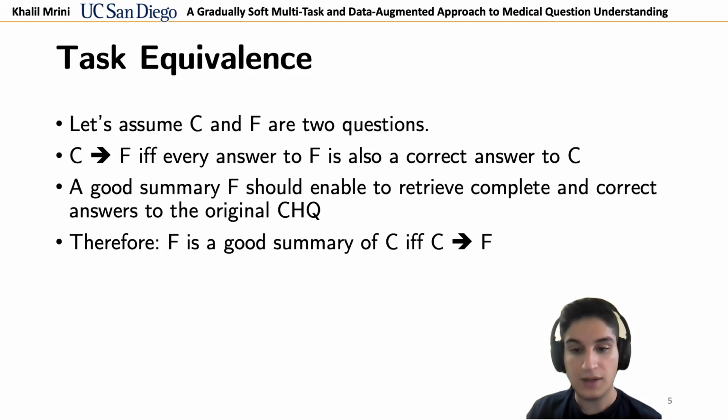We therefore conclude that F is a good summary of C if and only if it enables to retrieve correct answers to C. It follows that F is a good summary of C if and only if C entails F.